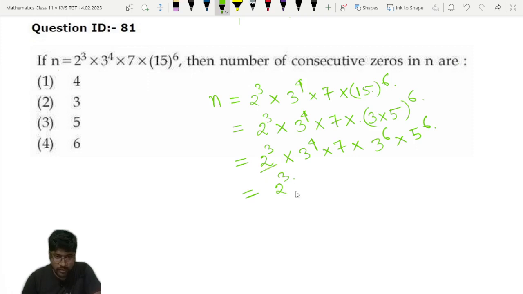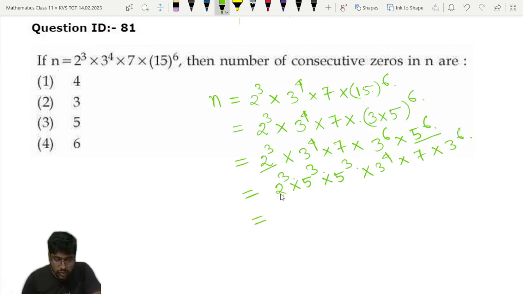This 2 to the power cube I have written here, and from this 5 to the power 6 I will take 5 to the power cube. And the remaining 5 to the power cube I will write just beside it. Then I will write 3 to the power 4, I will write 7, and 3 to the power 6.